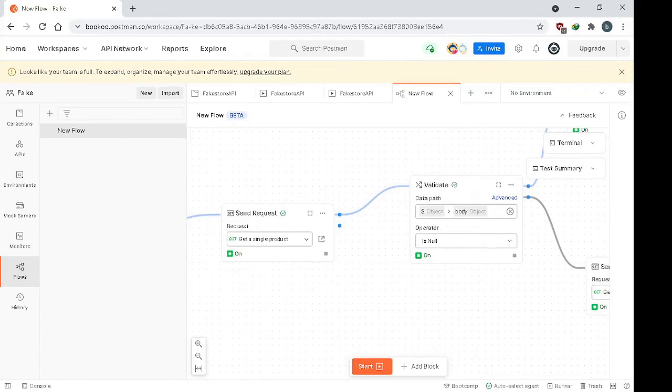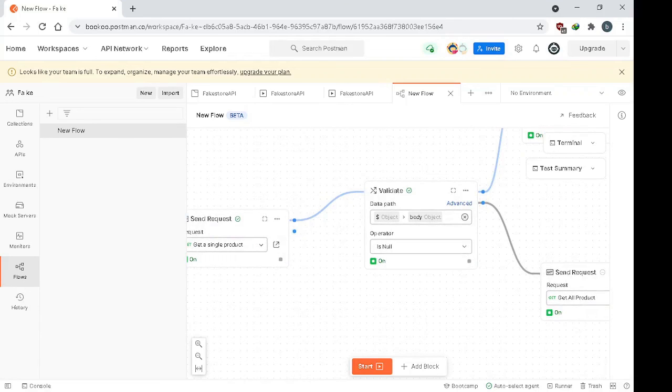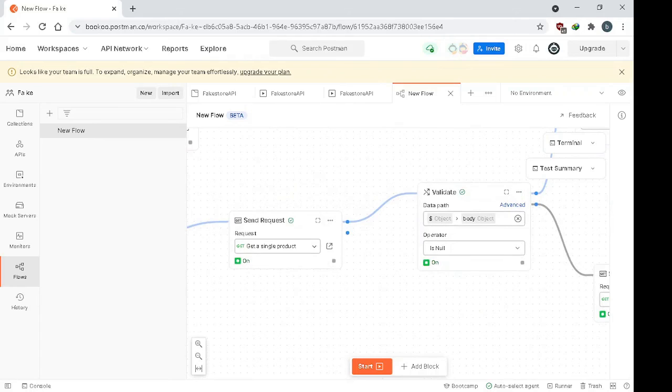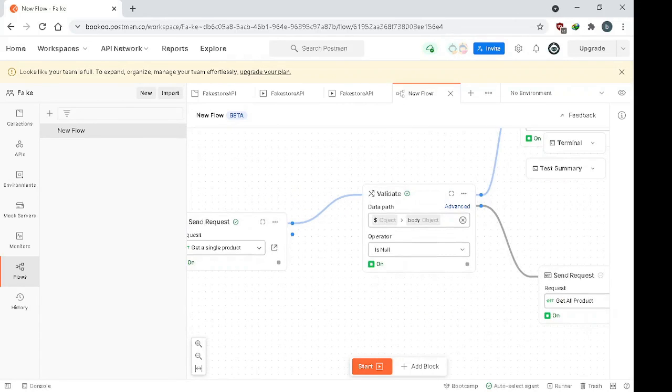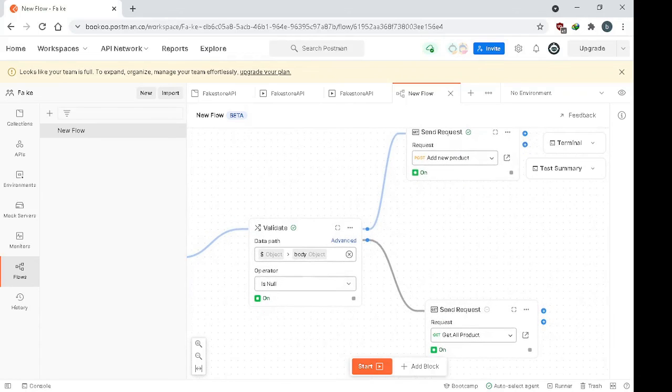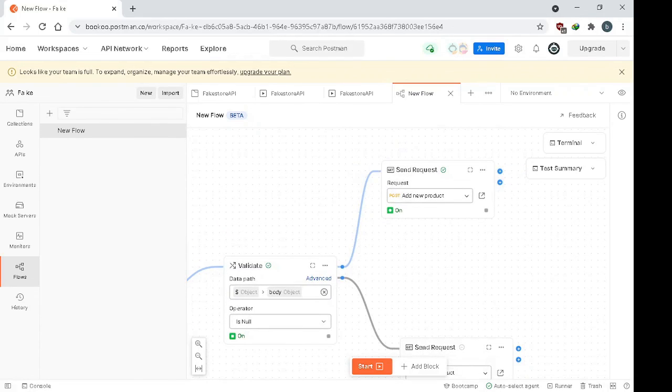So in here the product is 21, so it should be null because we only have 20 products in our API, and because it's null, it will add the new product.